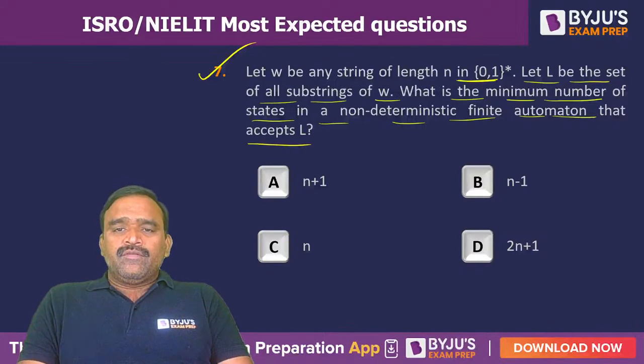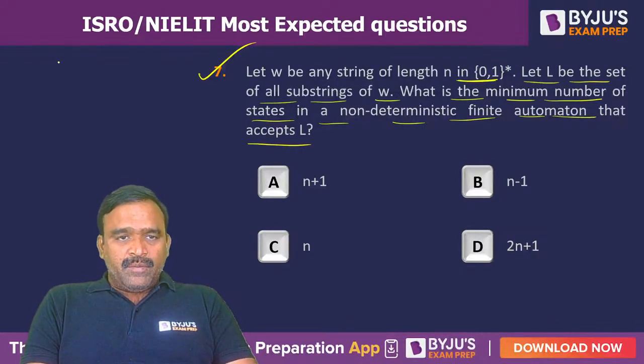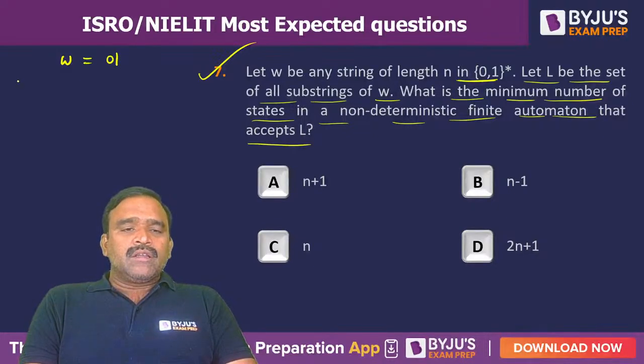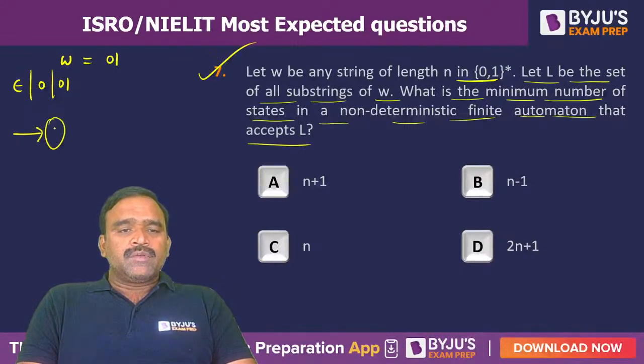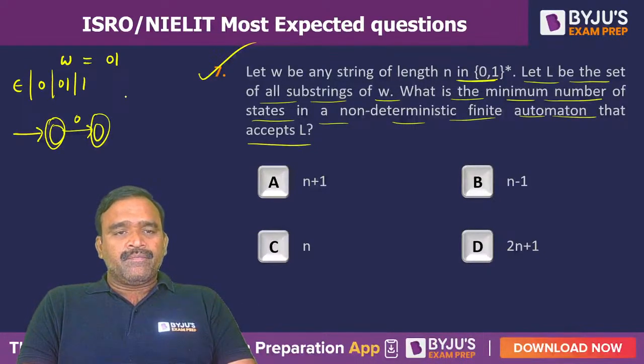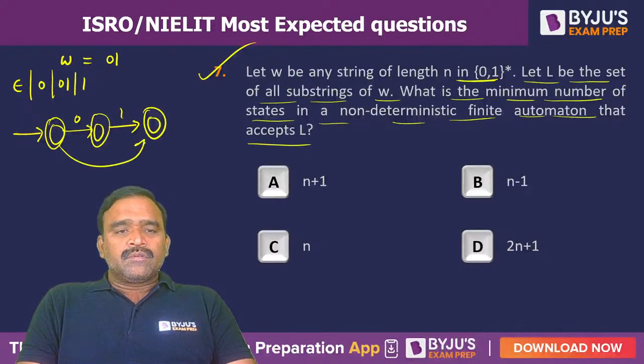Irrespective of the alphabet, I'll tell you one thing. Let us suppose the string W is 01, and the substrings, proper and improper, include epsilon. So epsilon is one substring, 0 is one substring, 01 is one substring, and single 1 is also one substring. So epsilon will be accepted, single 0 should be accepted, 01 should be accepted, and single 1 should be accepted. That's it, 3 states for length 2.